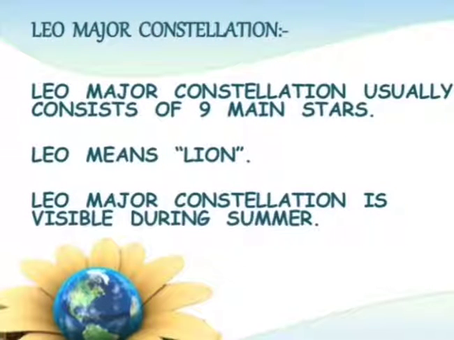Leo Major constellation usually consists of 9 main stars. I have already told you the constellation consists of many stars, but the pattern is visible due to the stars which are brightening so much. Leo means lion. Leo Major constellation is visible during summer, at night.